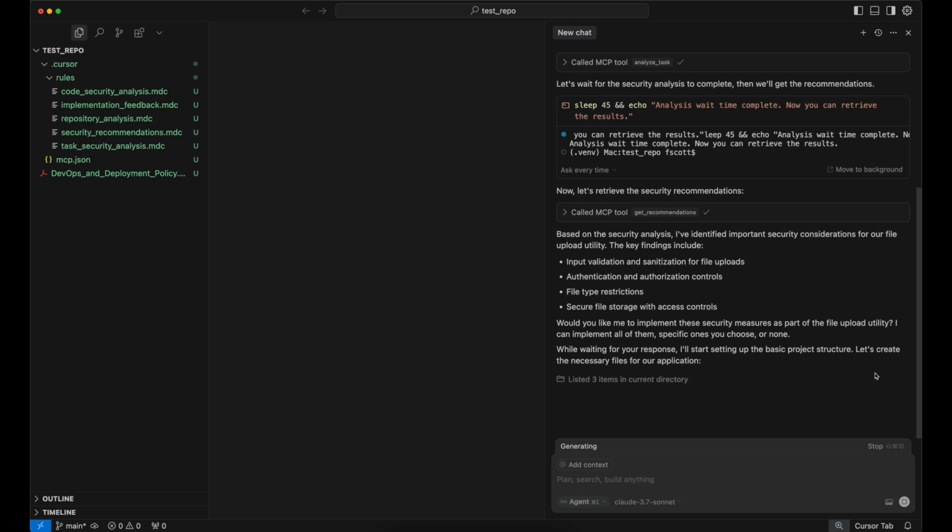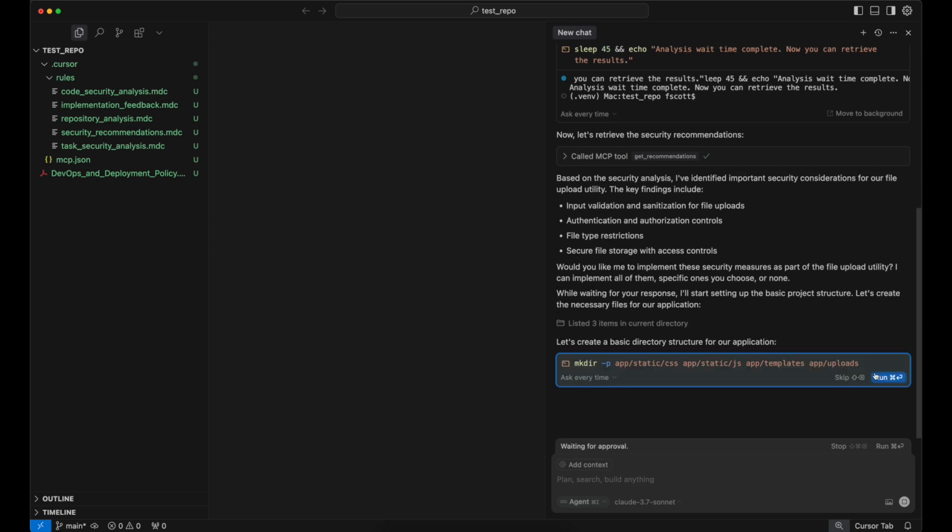And as you can see, it has generated a number of recommendations and it's given us the option to review them. What I think we'll do is we'll only implement the file type restriction. So while it's waiting for the approval, I'm just going to tell it, using Super Whisper to save me from typing: only implement the file type restrictions security recommendation, ignore the other controls.